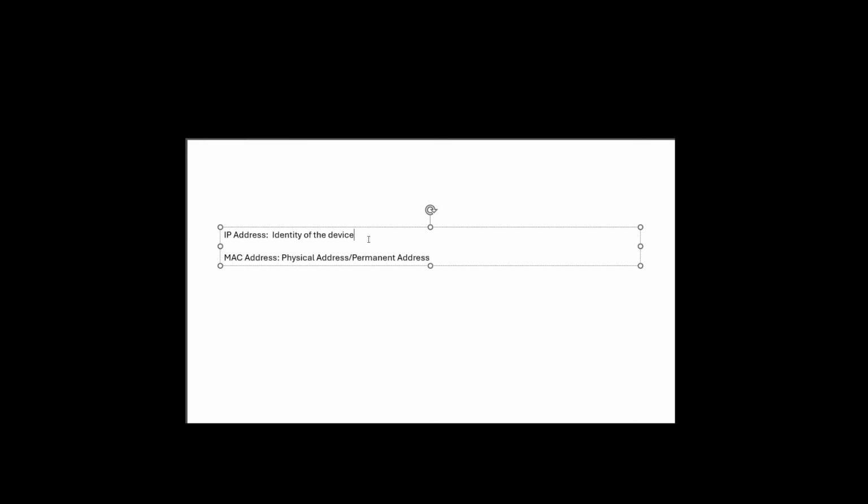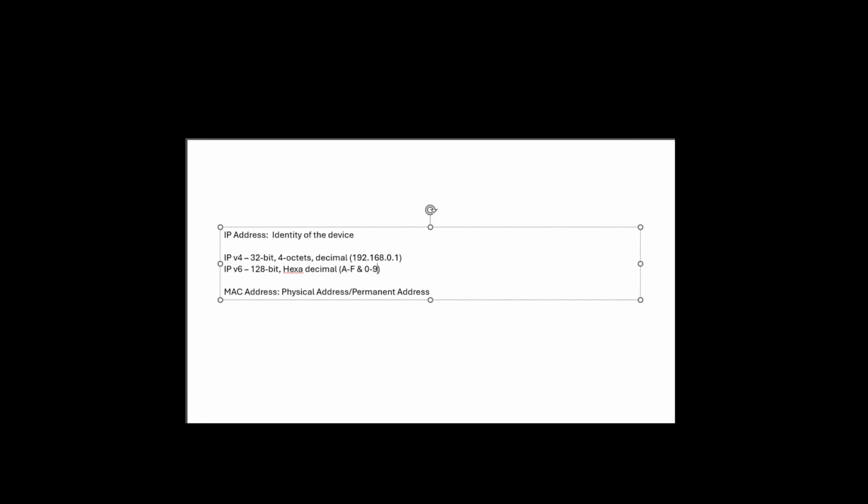In the IP address, we have different versions, IPv4 and IPv6. These are the two different versions. IPv4 is a 32-bit length IP address with 4 octets, and it is a combination of decimal values, for example 192.168.0.1. Whereas IPv6 is 128-bit length and is a combination of alphabets and numbers: alphabets from A to F and numbers from 0 to 9.